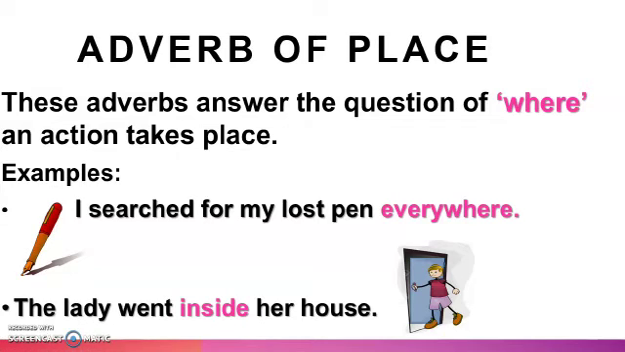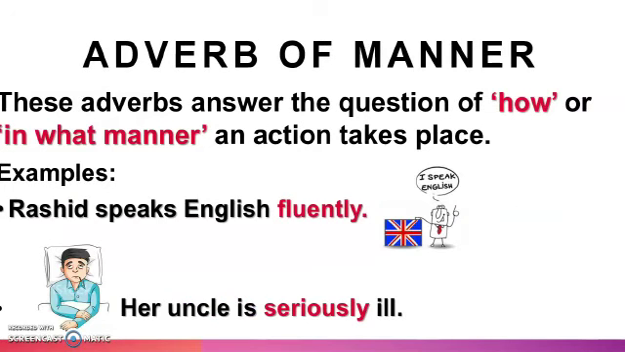Is that clear? Now let's move to the third kind of adverb, and that is adverb of manner. In the first we have discussed when the action took place. In the second one we have discussed where the action took place. And now in the third one we will see how the action took place.